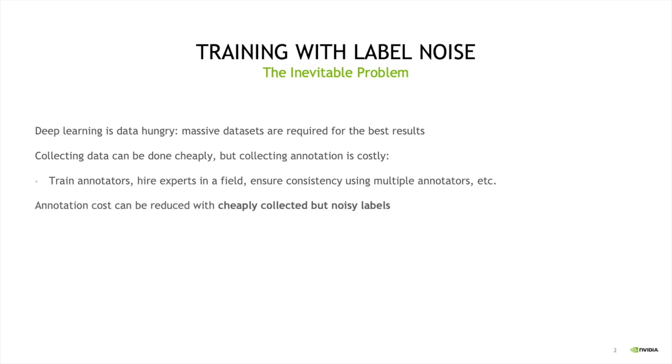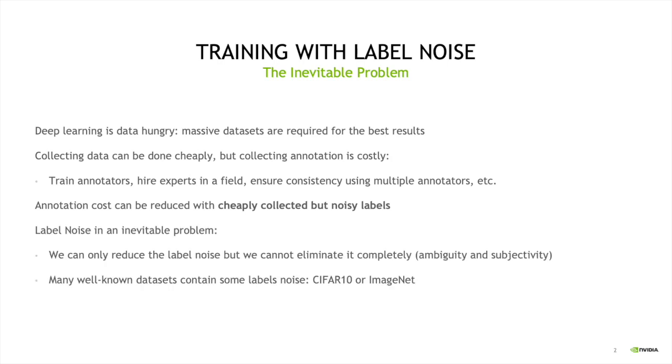In some problems, we can reduce the annotation costs using some cheap approaches for collecting data or collecting labels. However, these approaches usually come with noisy labels. Label noise is an unavoidable problem because in some problems, because of ambiguity and subjectivity of the annotation task, we may not be able to completely remove the label noise from our annotation process. In fact, many well-known datasets, including CIFAR and ImageNet, contain some amount of label noise in their training data. So the idea of robust deep learning is to come up with better approaches that can be used for training deep learning models from noisy labeled data.